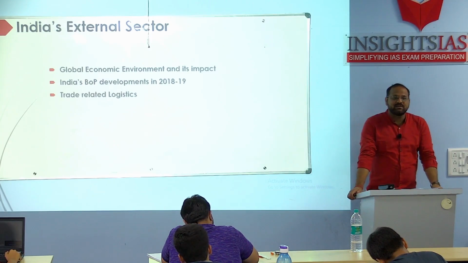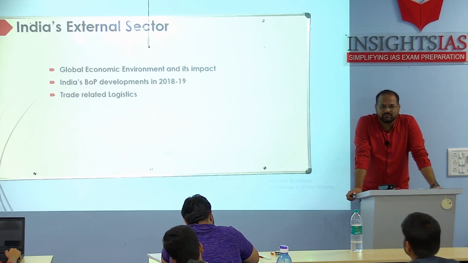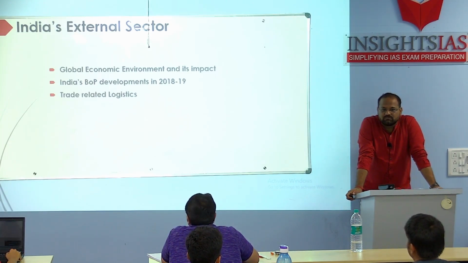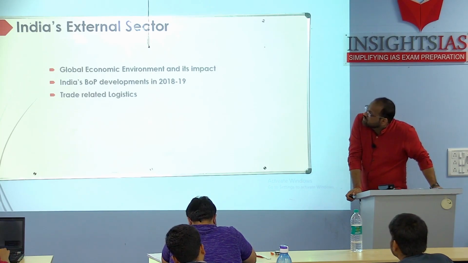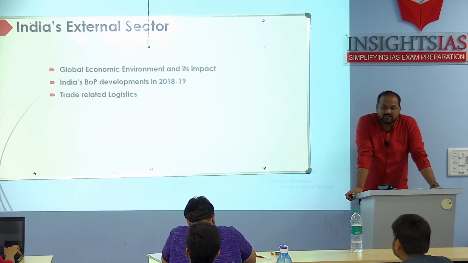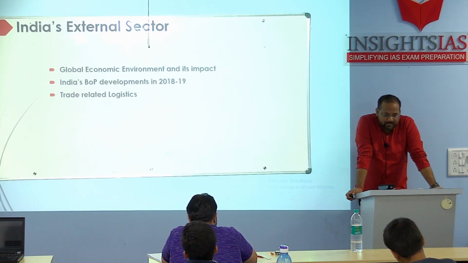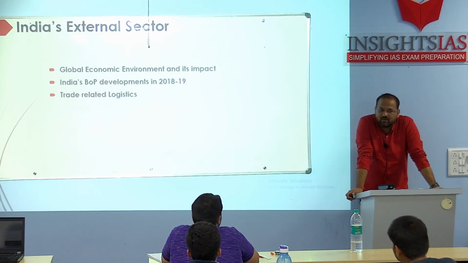When we talk about the external sector, what comes into our mind? Two accounts should come: current account and capital account. So basically we will talk here about BOP, balance of payment. So, the global economic environment and its impact. What was the global economic environment? Again, the same things which we have already discussed.